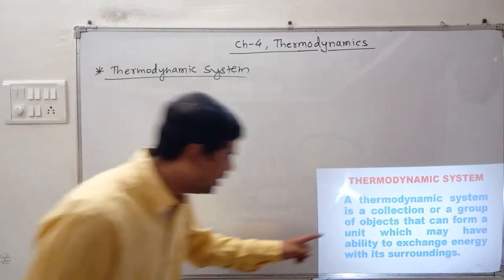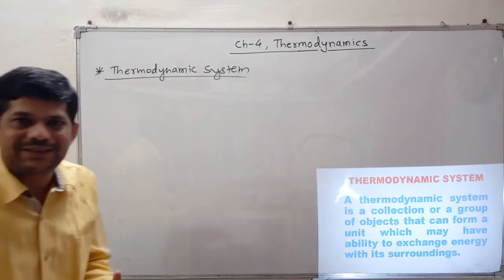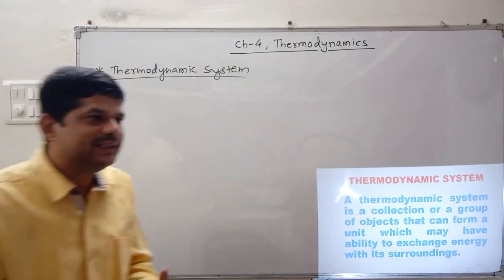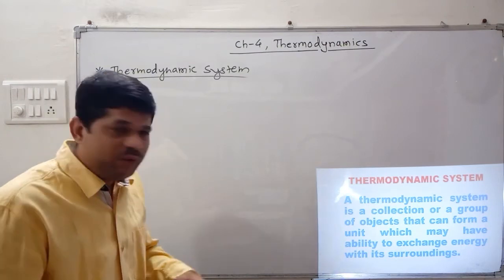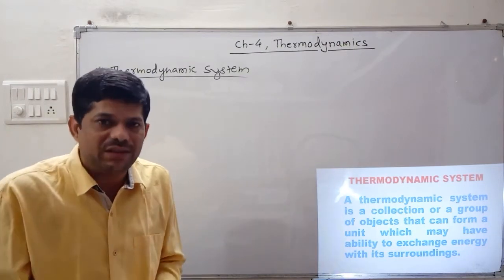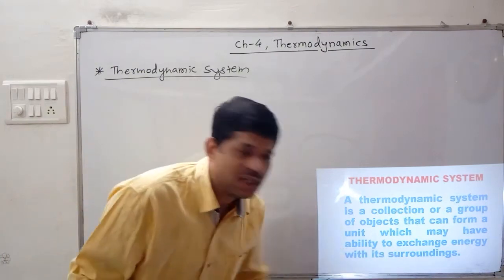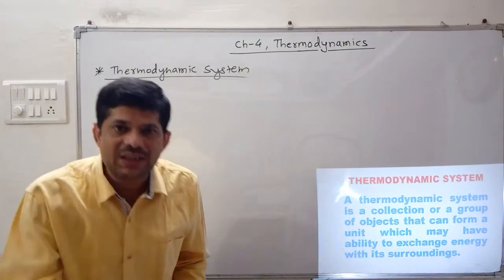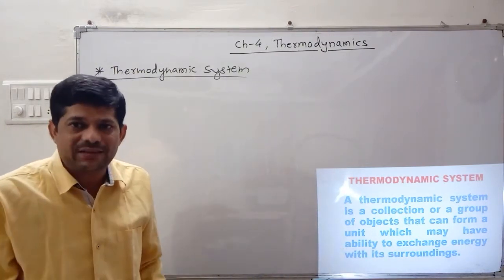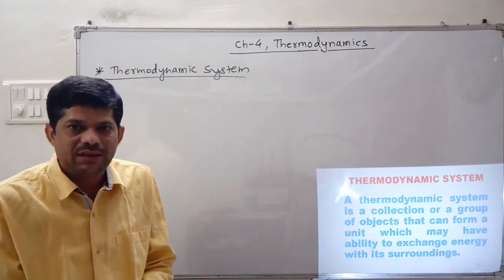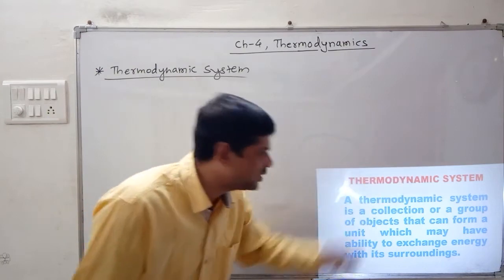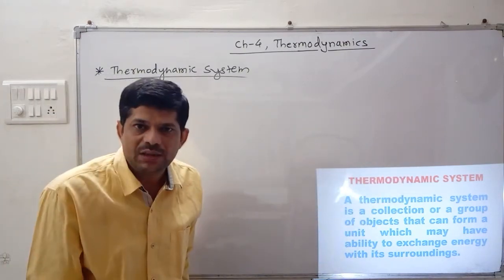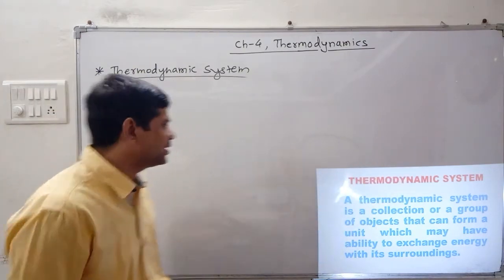So it is nothing but the group of objects that can be formed. Either it is a single object or a group of objects, but which form a single unit and which has the ability to exchange heat with the surrounding. So that group of objects which exchange heat with the surrounding is called the thermodynamic system. Let us try to understand.